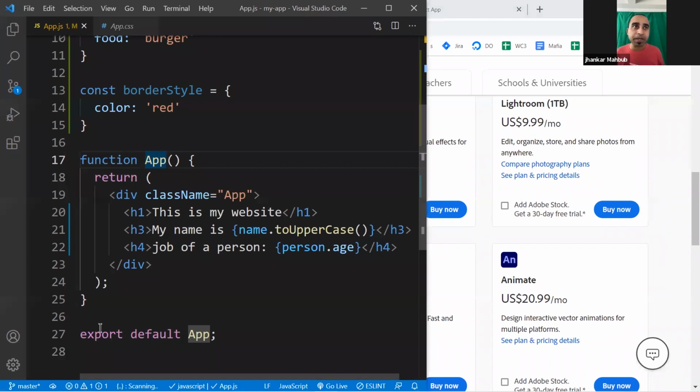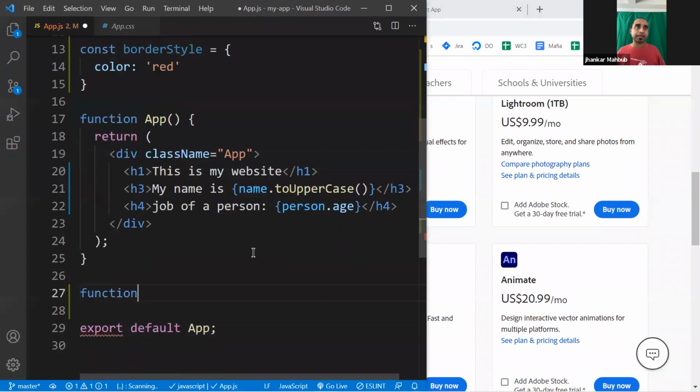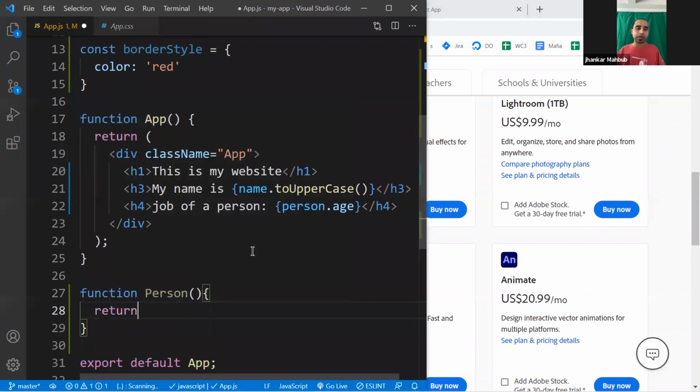So we will just mimic it in this way. Here we will create a function like they did, and our function will be Person. For some reason we are giving it an uppercase name, which I will explain a little later. And then with the second bracket, inside the return, I put this bracket.